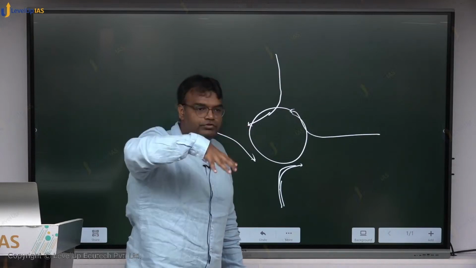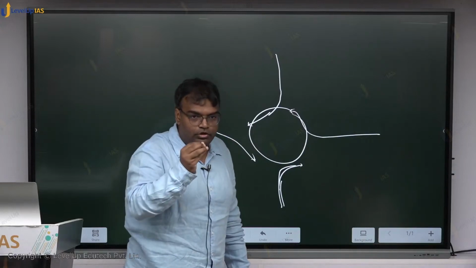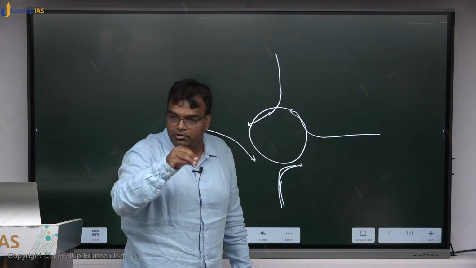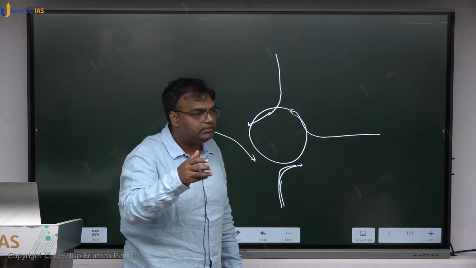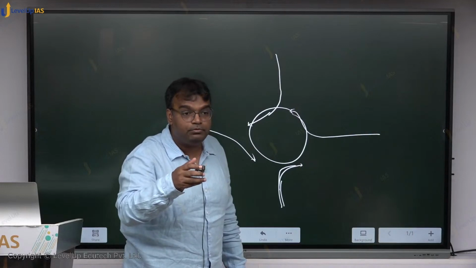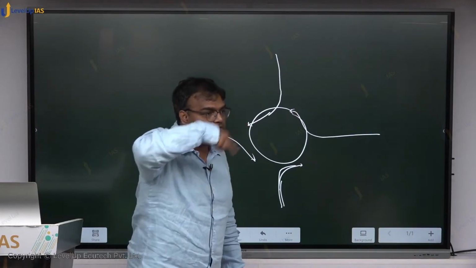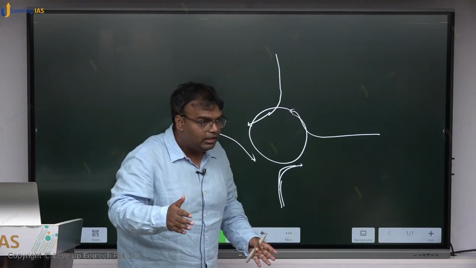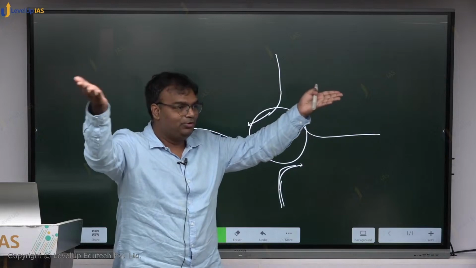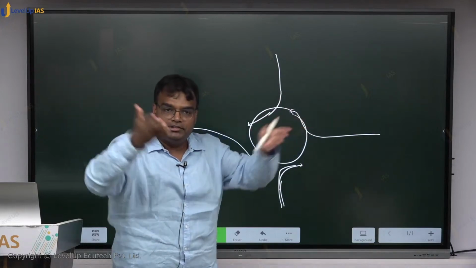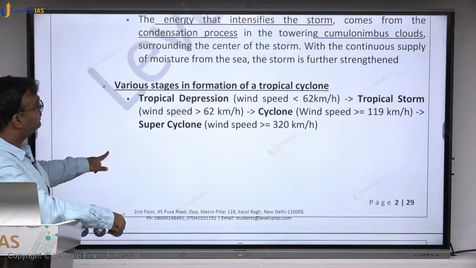When it moves upwards, the water vapor goes up and cools down. Water vapor will condense and become water droplets. But in the process, it gives up energy. That energy will intensify the cyclone further and everything is moving upwards. But in the upper part, there should be a divergence. Only then this cloud will be spread throughout the region, and that is the point being discussed here.